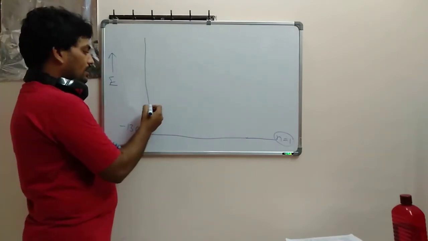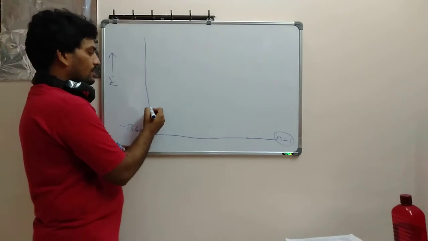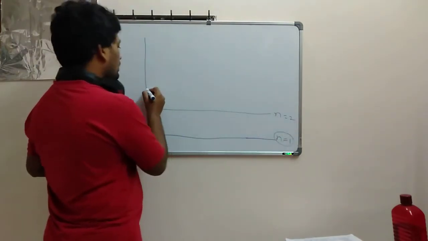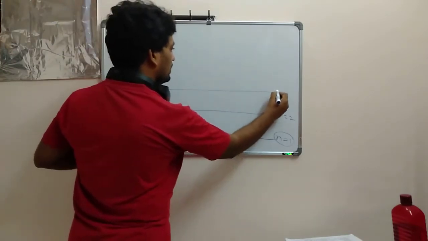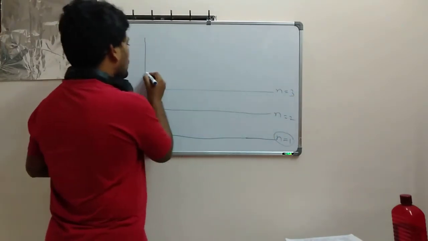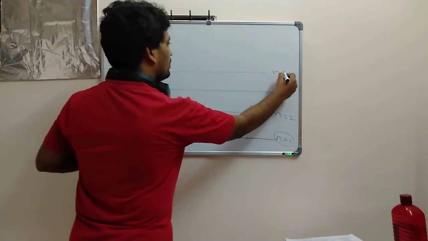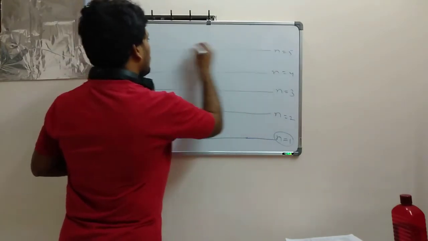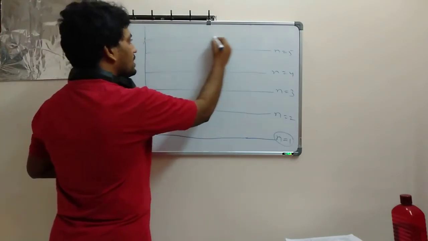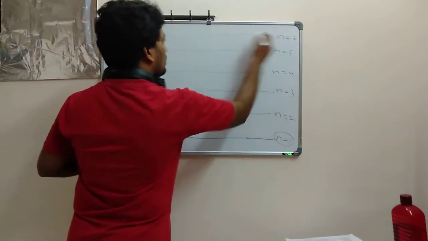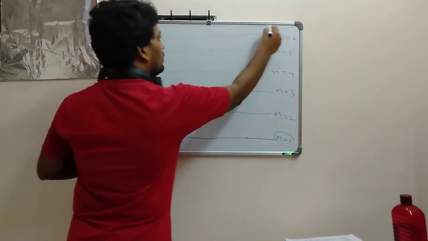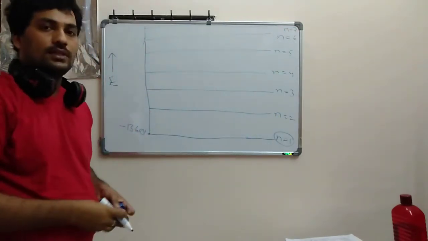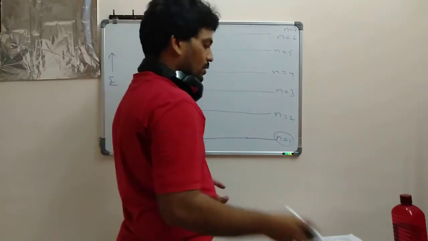Next, I am drawing the other levels like this. One more, n = 2. Next n = 3. These are orbits, okay. n = 4, n = 5, n = 6, next n = 7. So how many orbits have I taken? 7 orbits, enough to explain this.